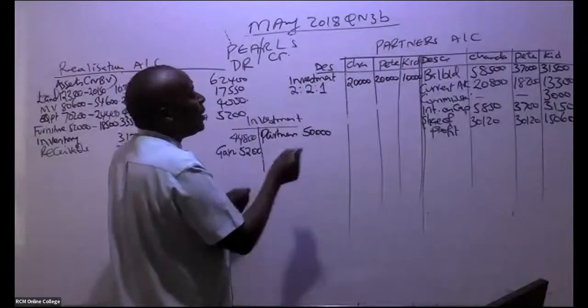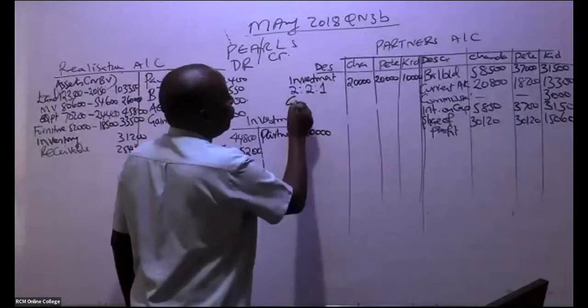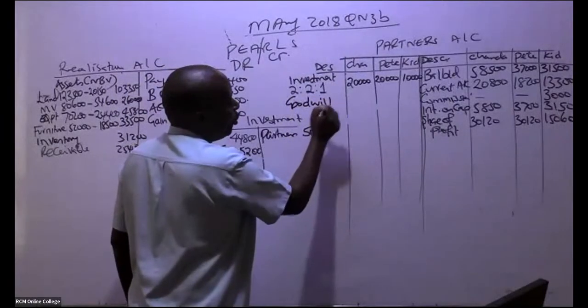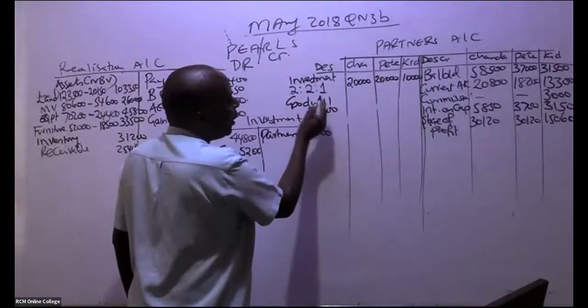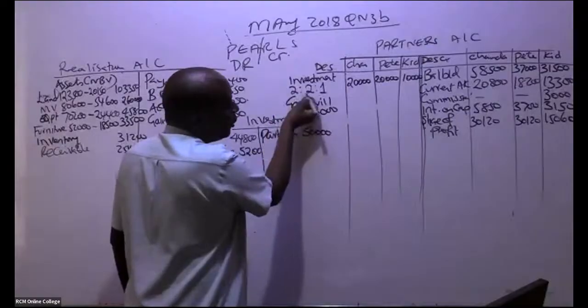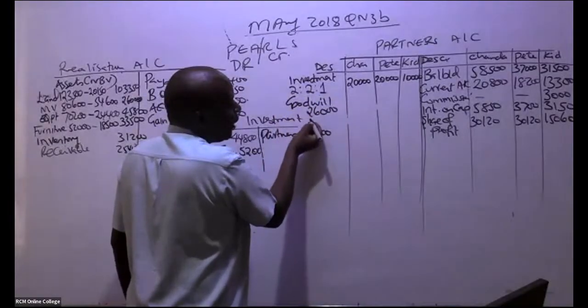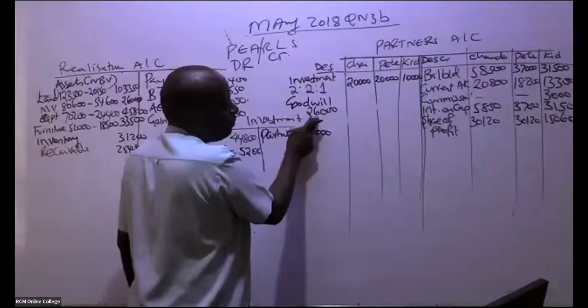So come and give us here goodwill. You debit here, goodwill. Remember, in total it is 26,000, and we are sharing it out on this basis. So 2/5 times 26,000. You debit here.